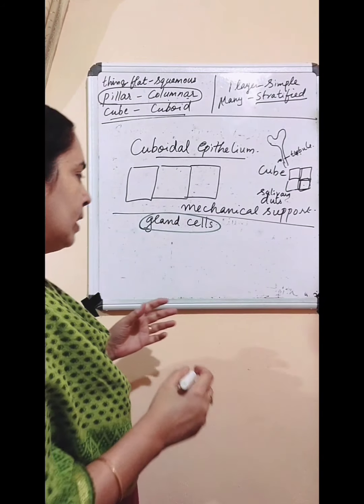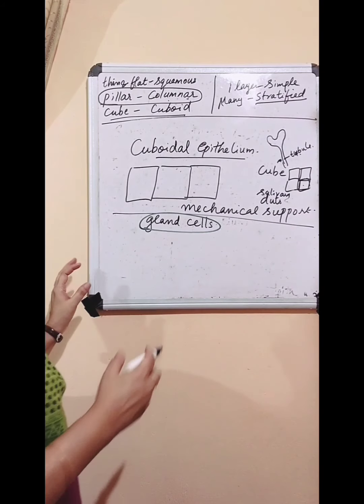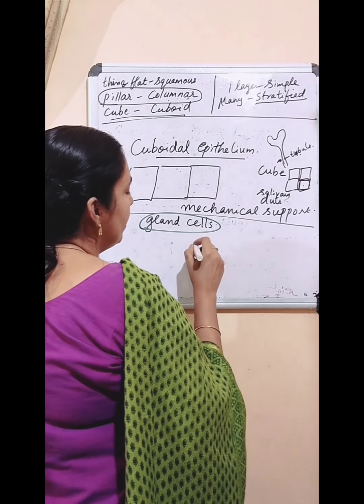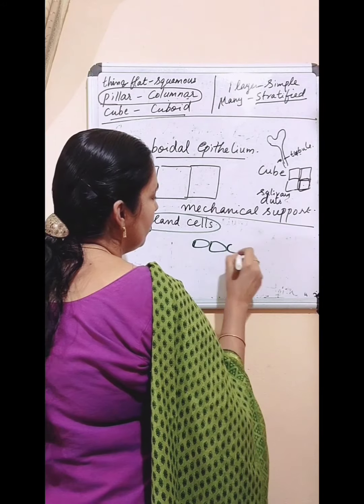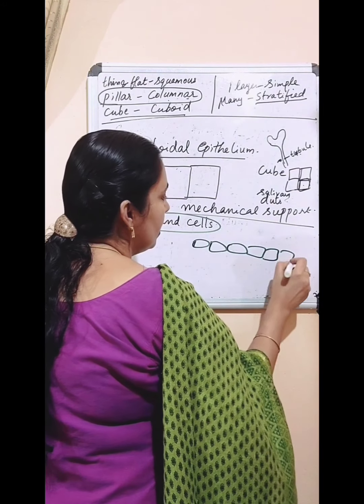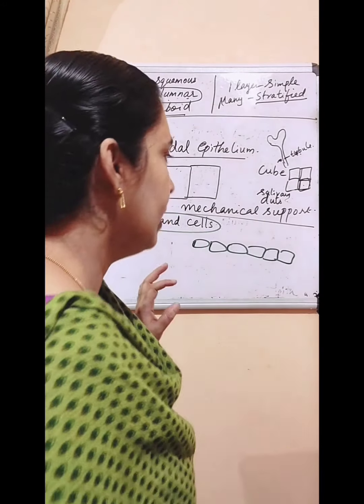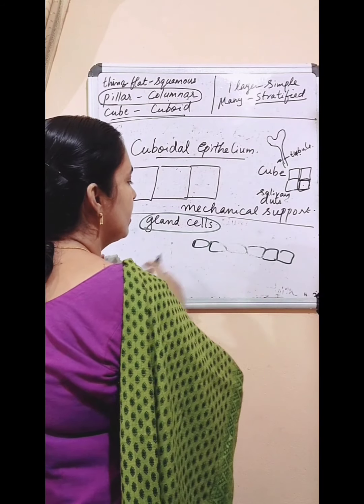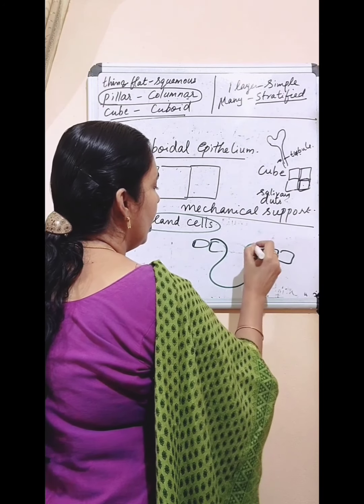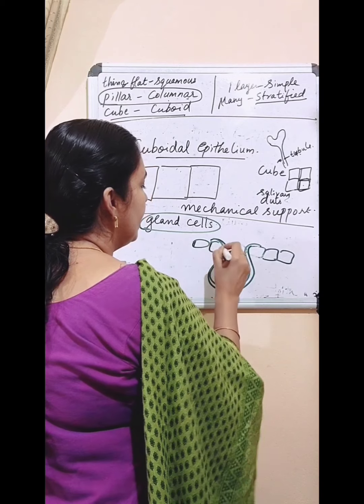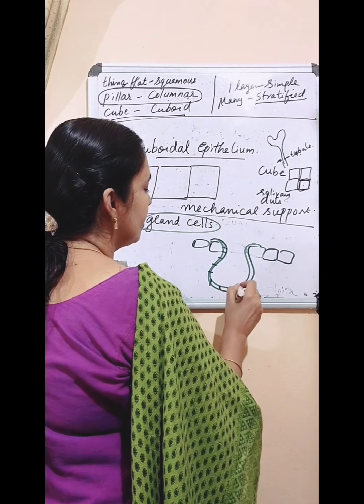And sometimes these epithelial cells fold inwards. Epithelial cells are arranged one after the other, and sometimes they fold inwards and form a multicellular gland.